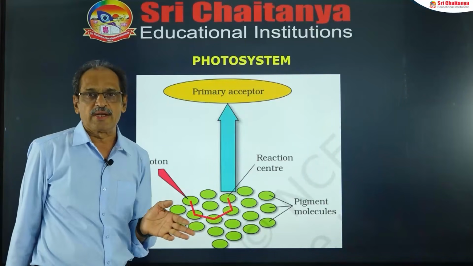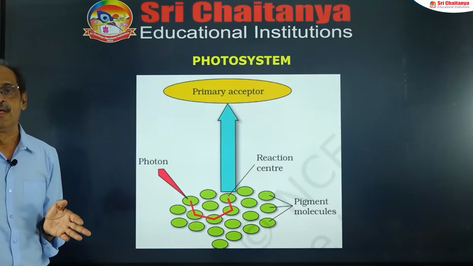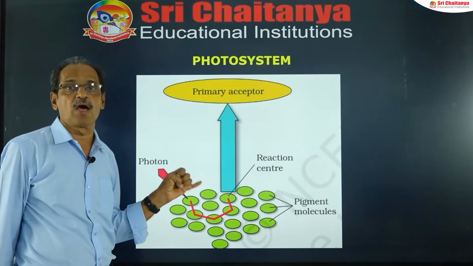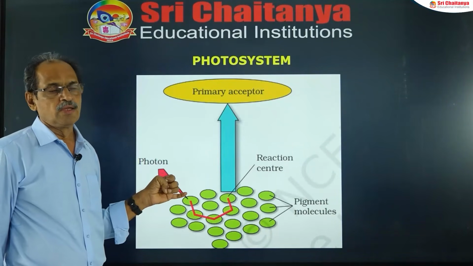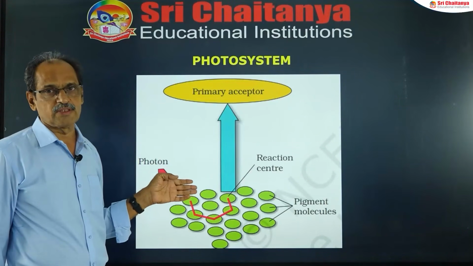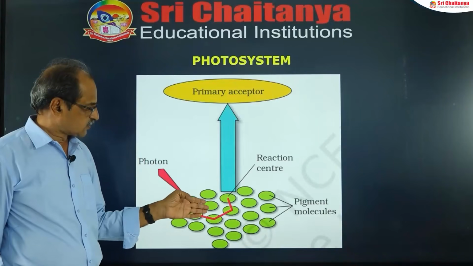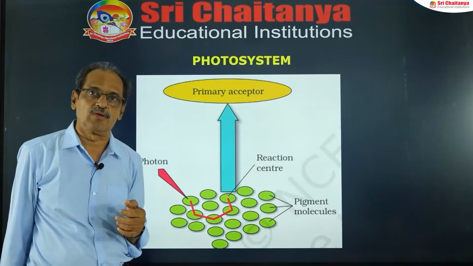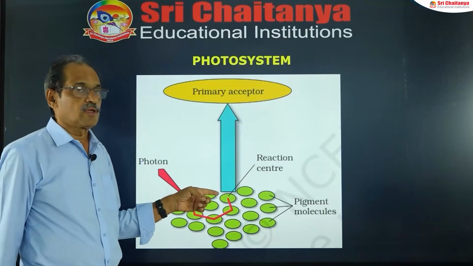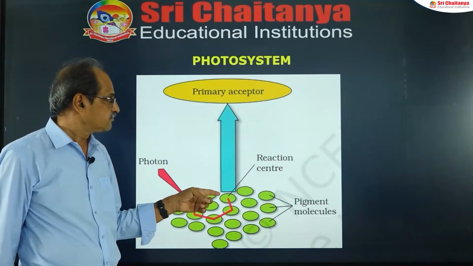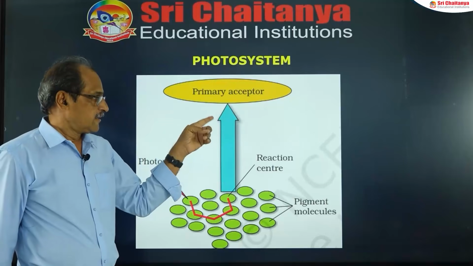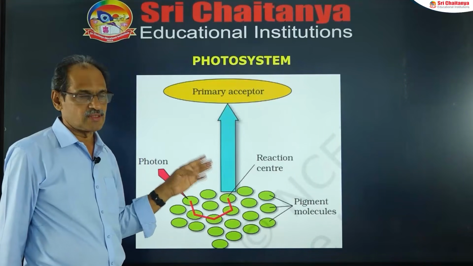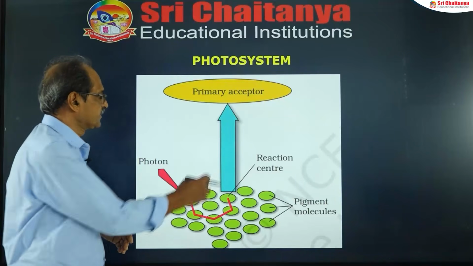The PS1 reaction center is called P700 because this chlorophyll A molecule absorbs the longer wavelength of red light maximally, and its antenna is LHC1, light harvesting complex 1. For PS2, the reaction center is called P680 because this chlorophyll A molecule absorbs mostly the shorter wavelength of red light, and the antenna is called LHC2. So this is the photosystem structure.